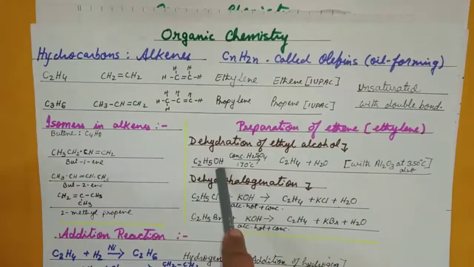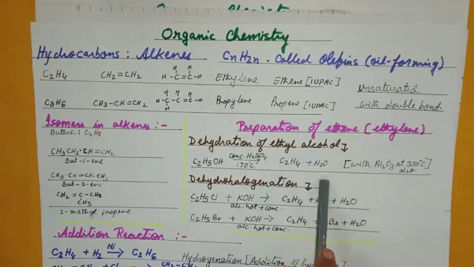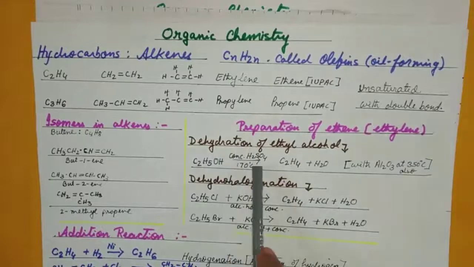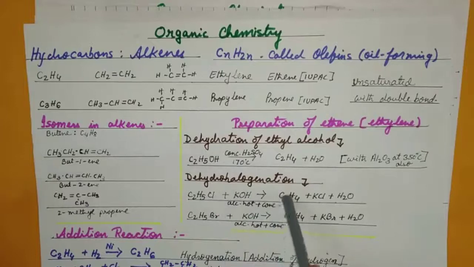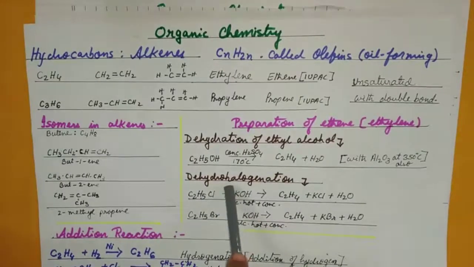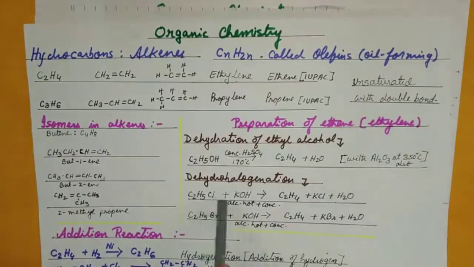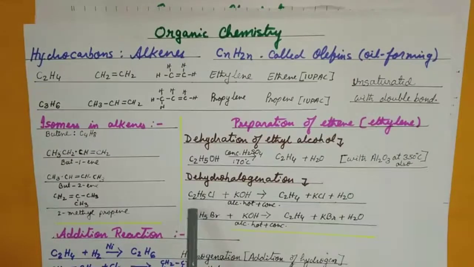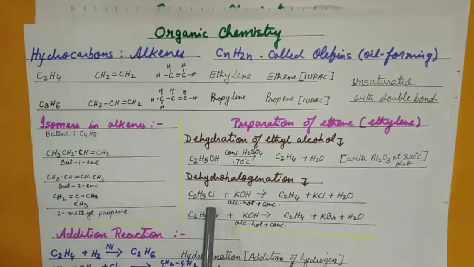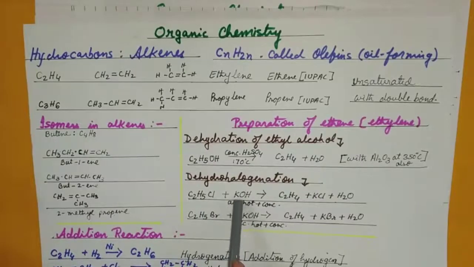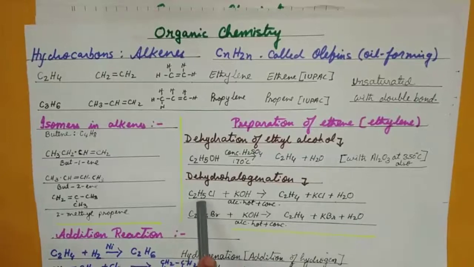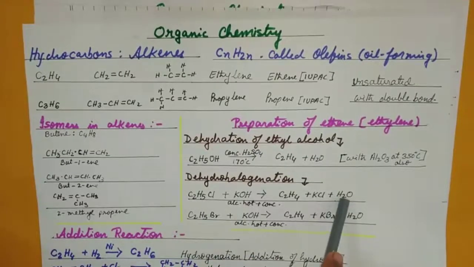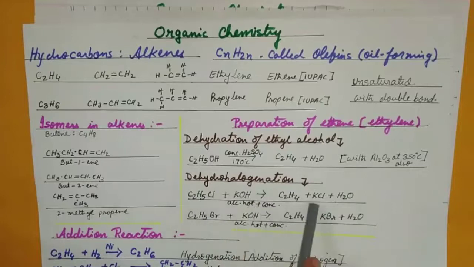So ethyl alcohol gives you ethene plus water. The type of reaction is dehydration. There is one more reaction known as dehydrohalogenation. So hydro means water is removed, halogen is removed. So when you have ethyl chloride and hot concentrated alcoholic KOH, you get ethene, KCl, water. So 1 H and OH gives you water, dehydro. Chlorine comes out, KCl, halogen, dehydrohalogenation.